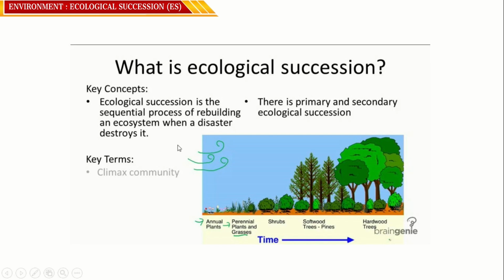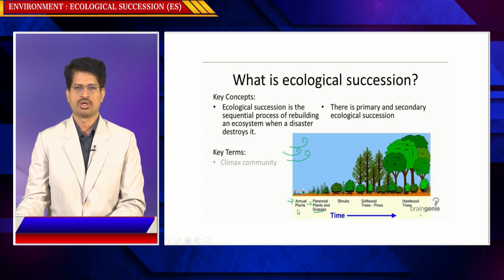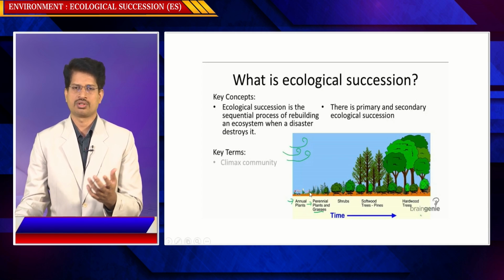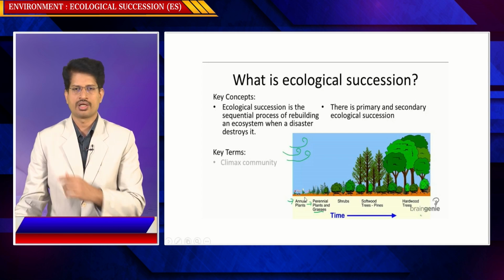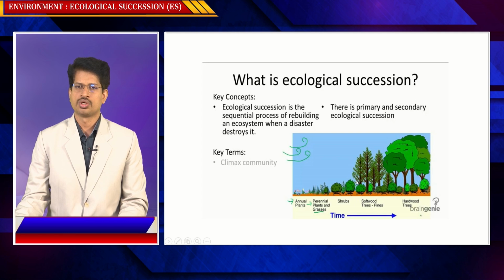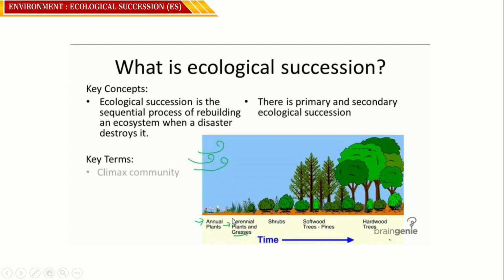See this in the picture being depicted to you. Annual plants are very simple; annual plants means the whole life itself is limited to 1 year. After 1 year they die. Gradually it converts into shrubs, and gradually into thorn or deciduous forest, with woody, long, thick stem vegetation observed over a period of time. This is a gradual succession from simple to complex stages of biotic aspects in terms of flora and fauna.